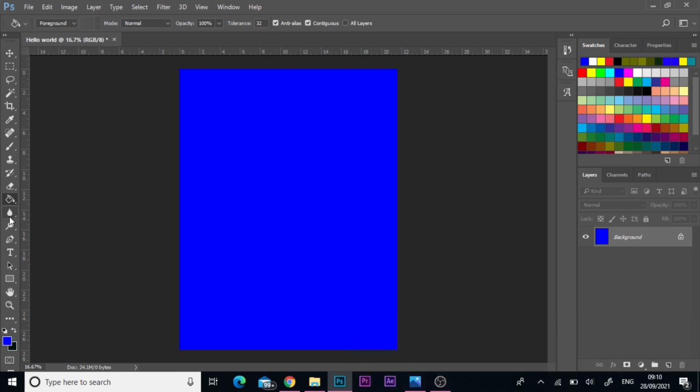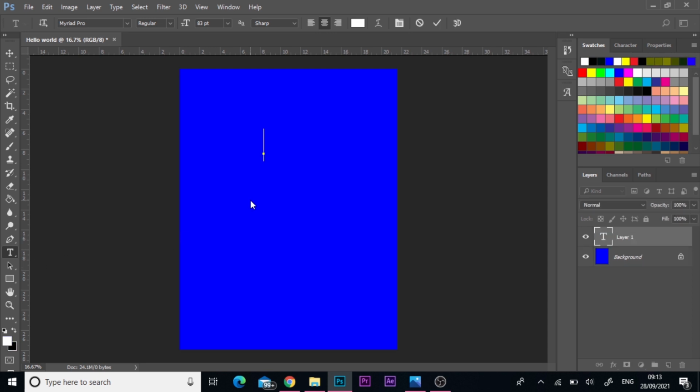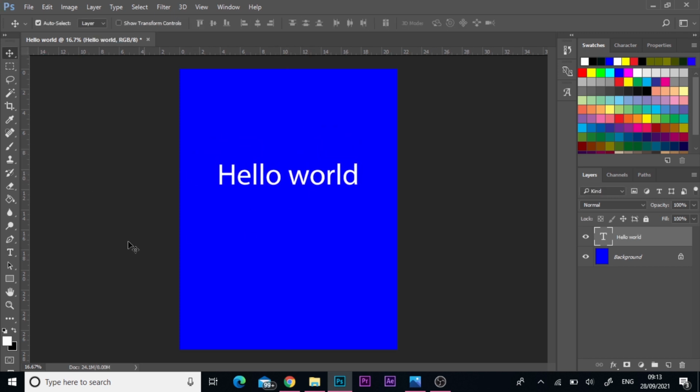And then we have the blur tool. As we move on, you will understand what this tool is used for. It's used for blurring images. And then we have the dodge tool. It is accompanied by the burn tool, and it's applicable with light and shadows. The pen tool helps us illustrate, and is also used for selection. The type tool helps us with our typography, that is font selection, font style, font size, font color, and all that. So let's type the name of our document, Hello World. Alright, that is the use of the type tool.